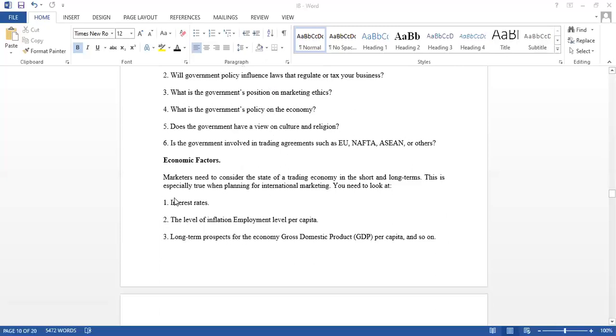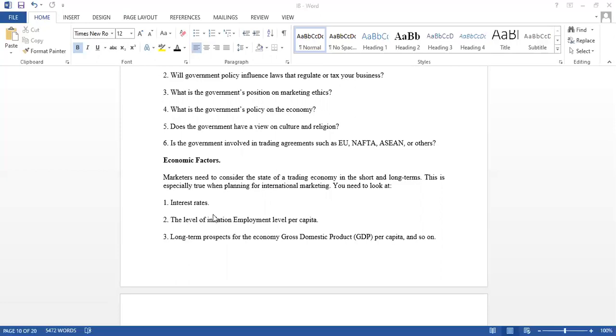Next, economic factors that you need to concentrate on. Marketers need to concentrate more on the economy of the country, whether you are going to run a long term or short term business, any kind of business. You need to see the economic situation of the country whenever you are doing international business.